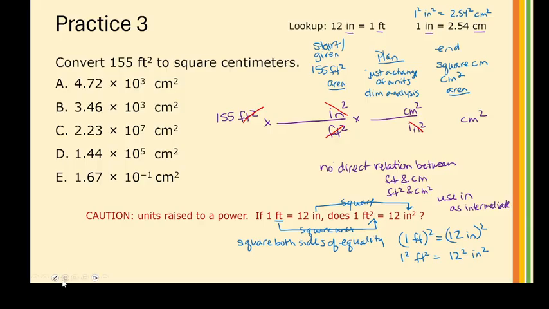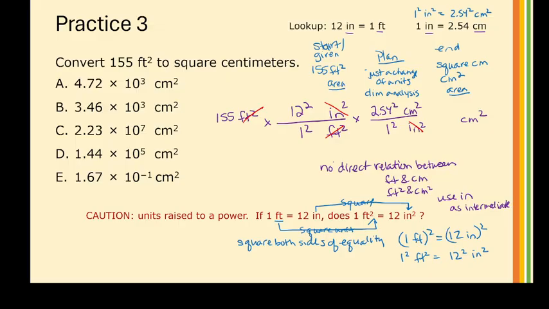So now if I go back and fill in for my feet squared and inches squared, for the feet squared it gets the 1 squared, and the inches squared is going to be 12 squared, so I'll put 12 squared here. And then here I'm going to use this information. The inches squared gets 1 squared, and the centimeters squared gets 2.54 squared. And you could square these first, or you could just do it in your calculator.